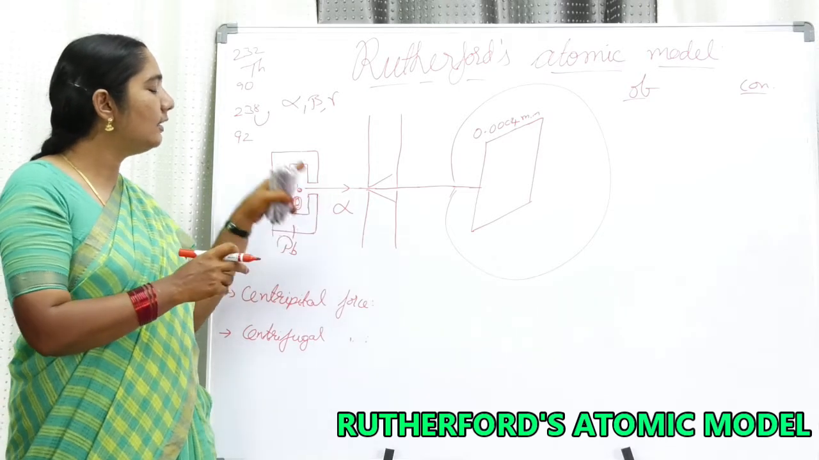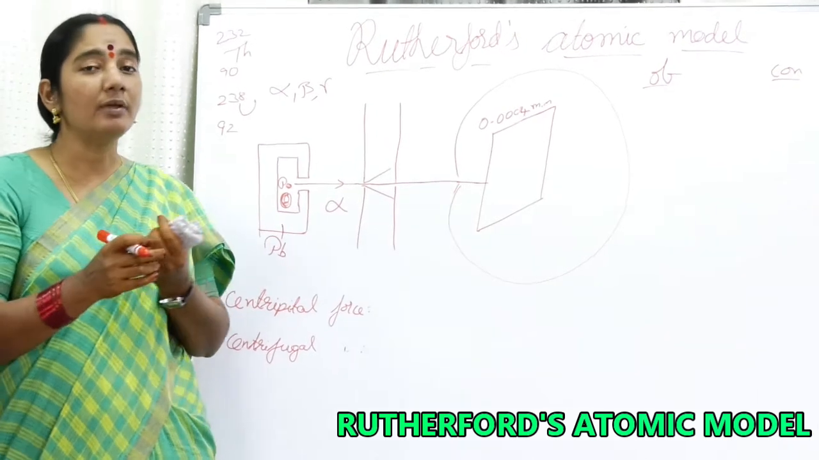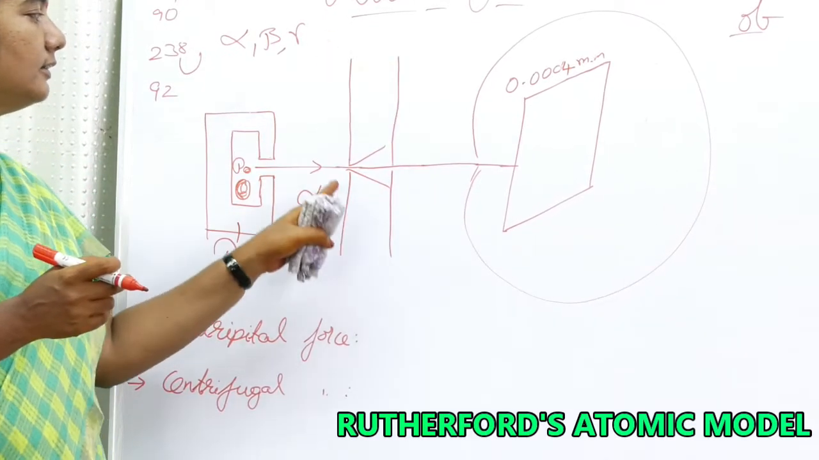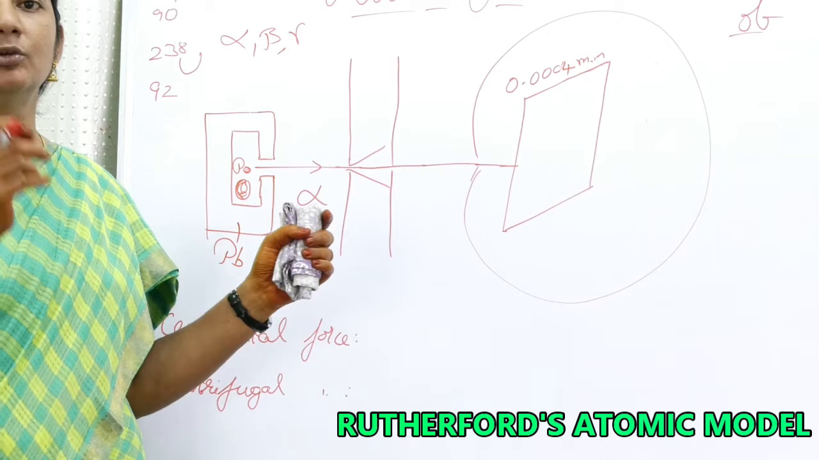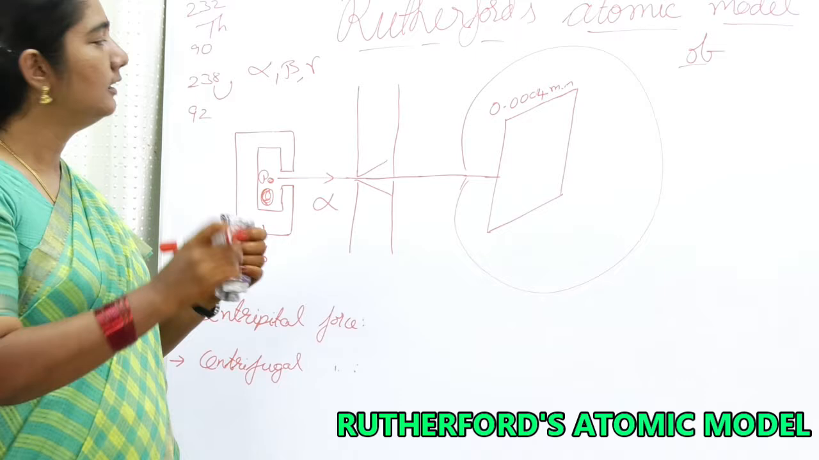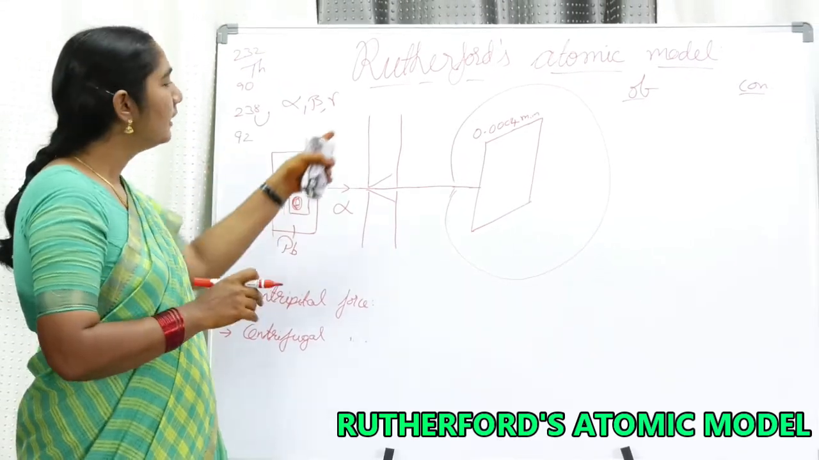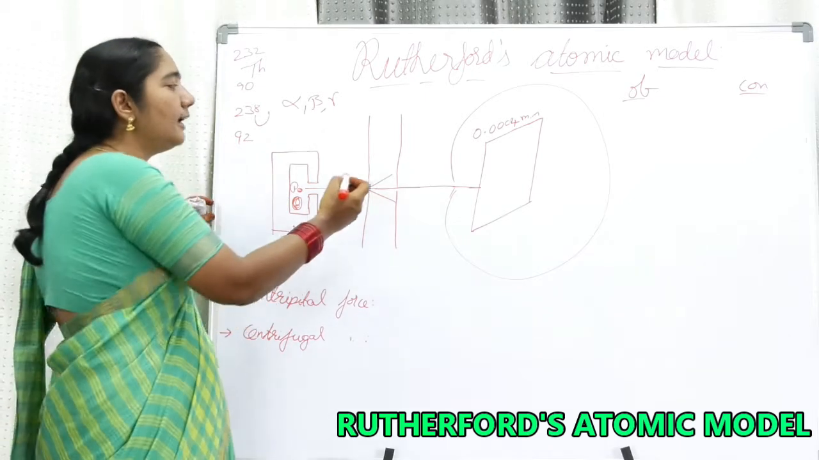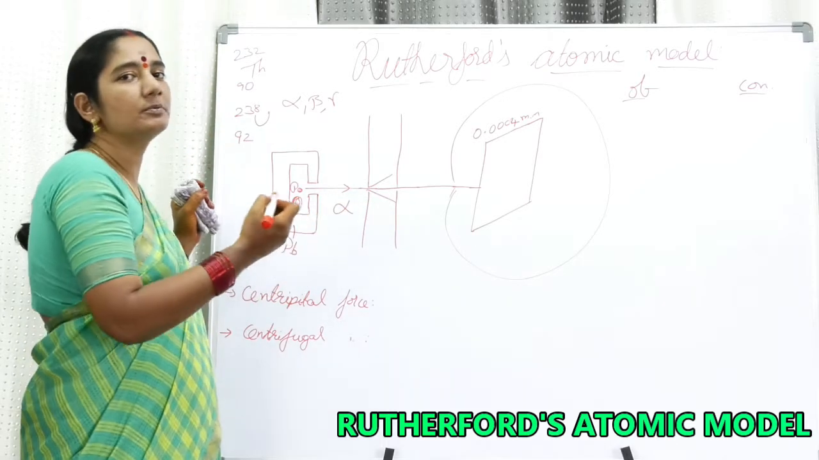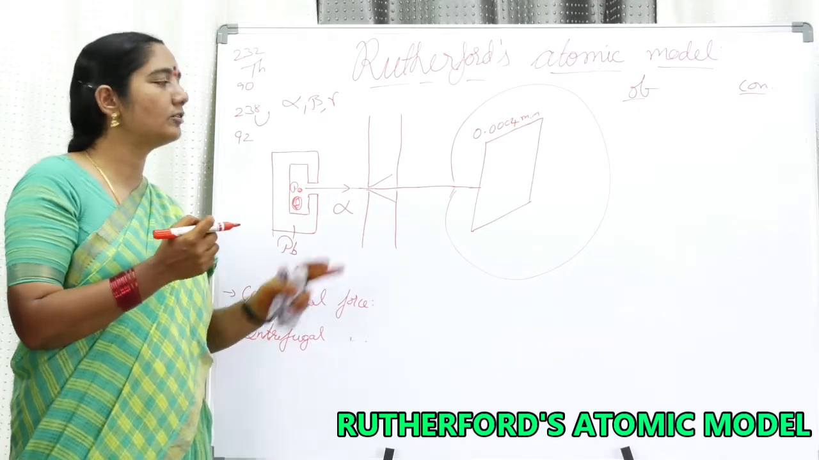Now he wants alpha particles. So now he is getting a beam of alpha particles. To make a narrow beam of alpha particles, he has taken 2 slits. A slit is nothing but a sheet having a small hole at the center. This is not a line, but a sheet having a small hole at the center. That's the reason why he has taken two narrow slits.